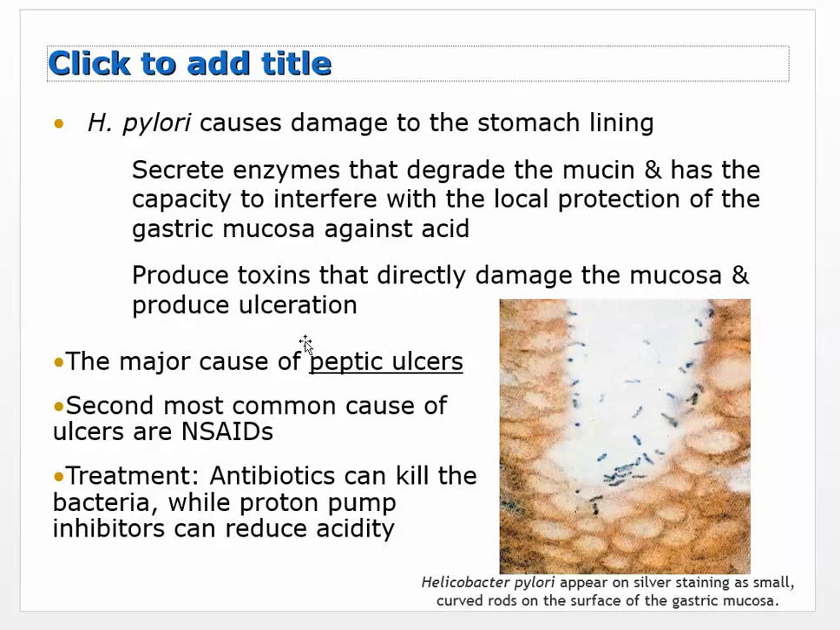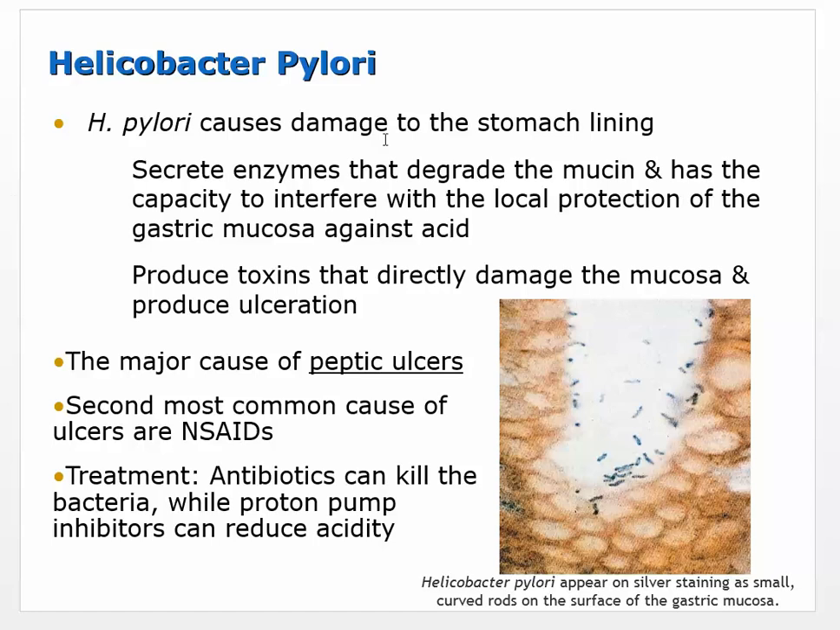Okay, so Helicobacter pylori. This is a bacteria. Helicobacter pylori causes damage to the stomach lining. This is a bacteria that survives very well in the acidic environment, the hydrochloric acid environment of the stomach, and will cause damage to it.